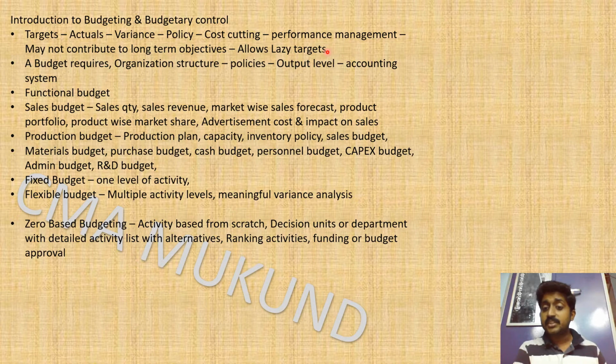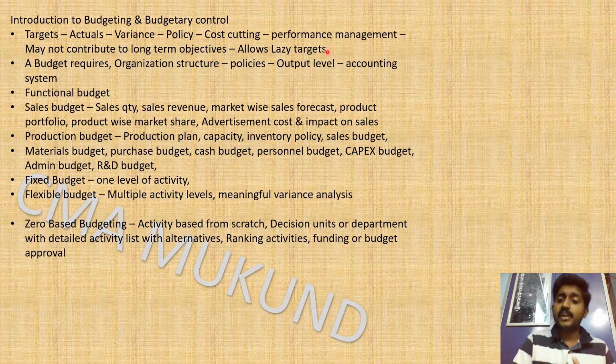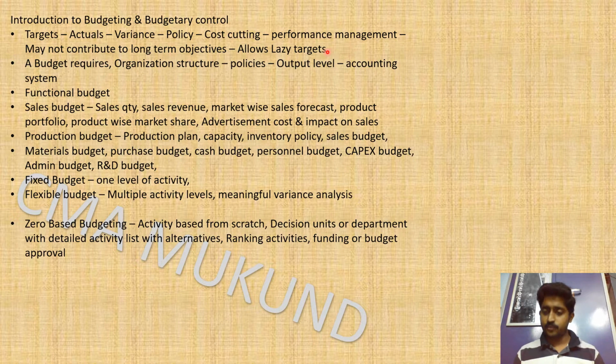With that, you have to have a very strong negotiation with the purchase department to finalize the budget. They may give 10 rupees for an item, and it will be easy for them to make it 9 rupees itself, and they will achieve the target and get a good rating also. We have to not allow it. We have to fix 9 as a target, and moving from 9 to 8 may be a difficult thing for the purchase department. So the target should be a difficult thing to achieve. It should not be a very lazy one.